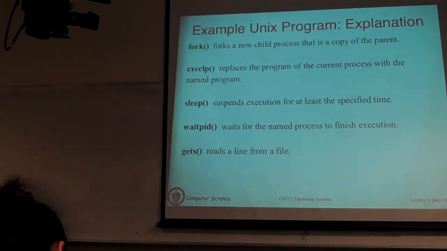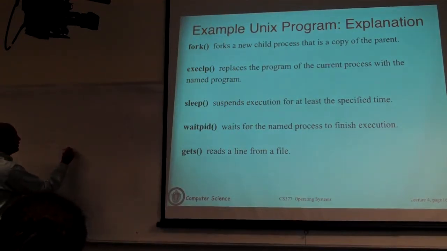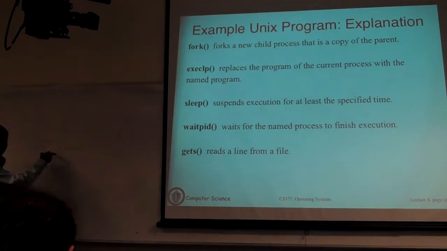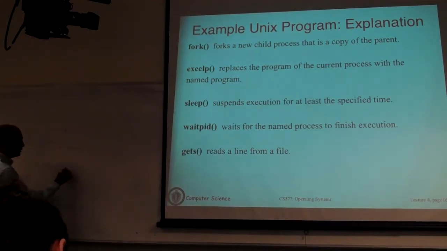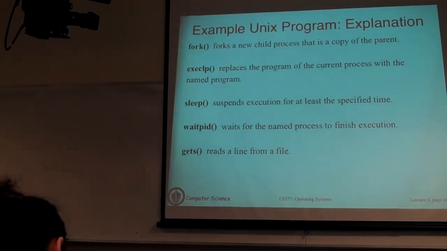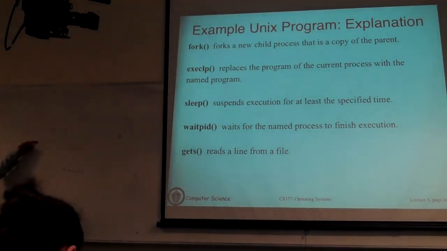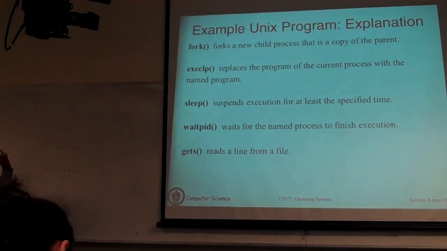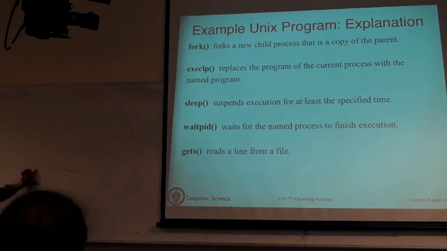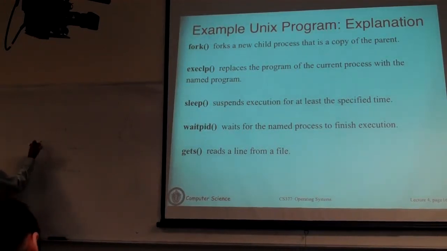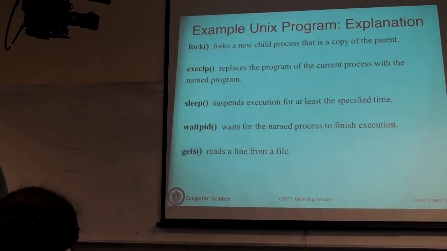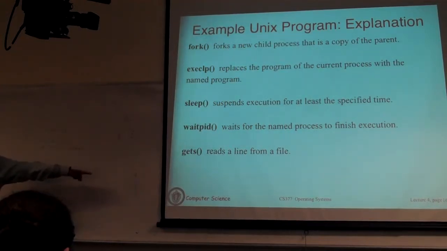Then in your formulaic method, anything that we have asked that the child do, you write that code here. Anything that the parent is supposed to do, you write that code here. It's sort of a sure shot. You write a fork, you write an if-else. The if part is for the child and the else part is for the parent. The condition that you will always write is, you check whether the value returned by fork is 0. This is always going to be the structure of your code, no matter what the problem is. This will work for that as well as that.